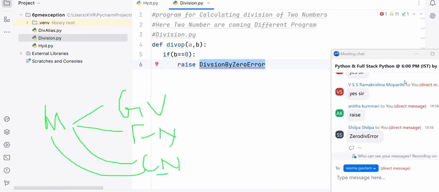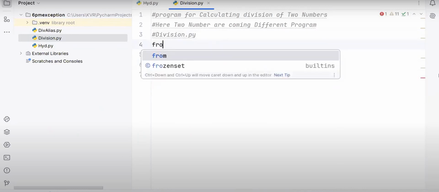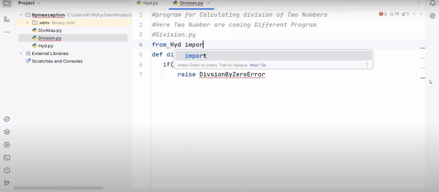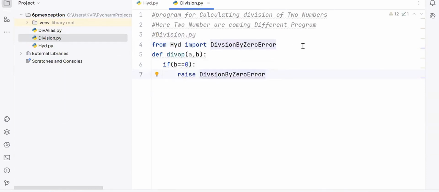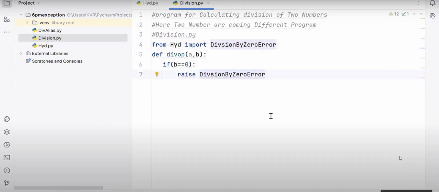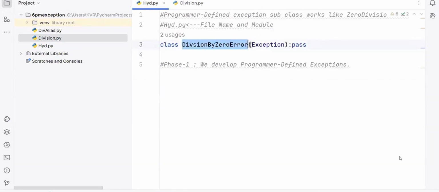Module. You remember unnecessary things, but not the necessary ones when needed. So I will say: from HYD import ZeroDivisionError. HYD is a module, ZeroDivisionError is a class present inside the module. A module is a collection of global variables, function names. What is my class name? ZeroDivisionError. Present in which module? Simple, done.